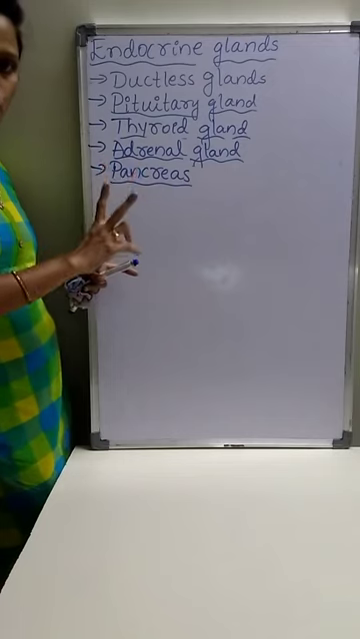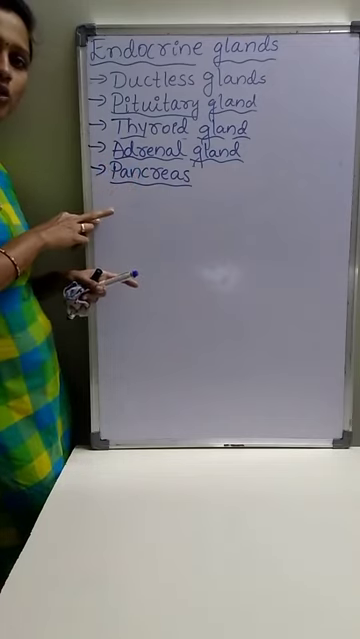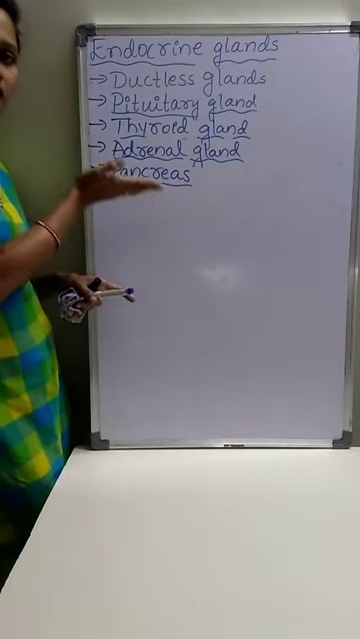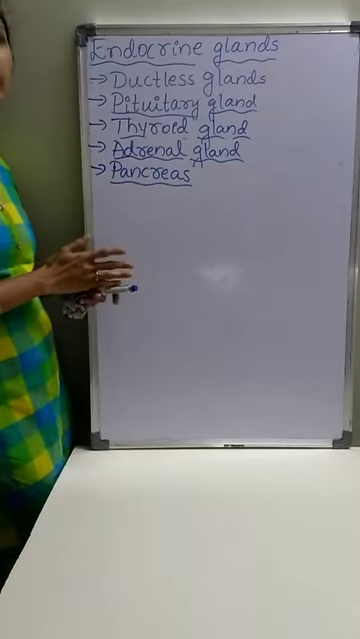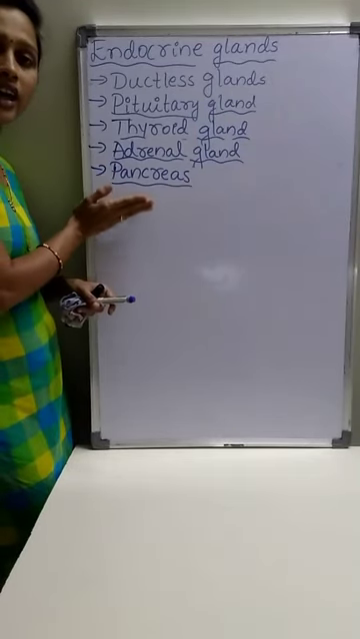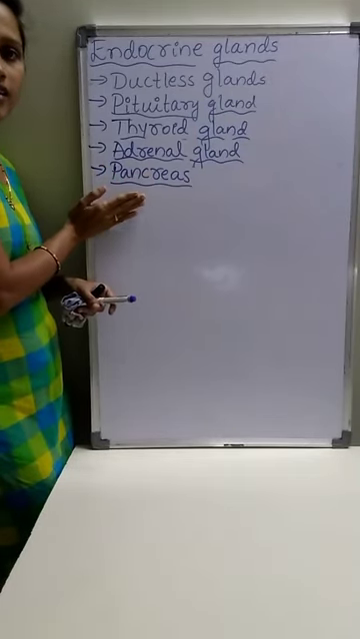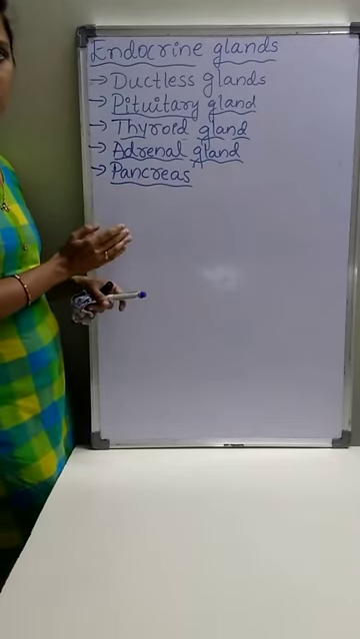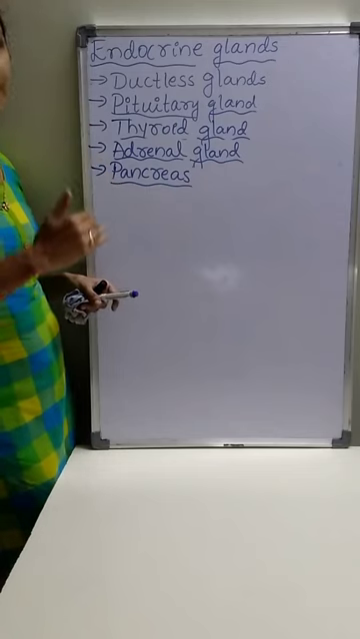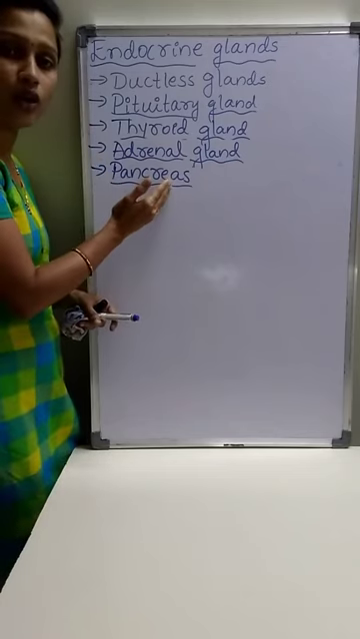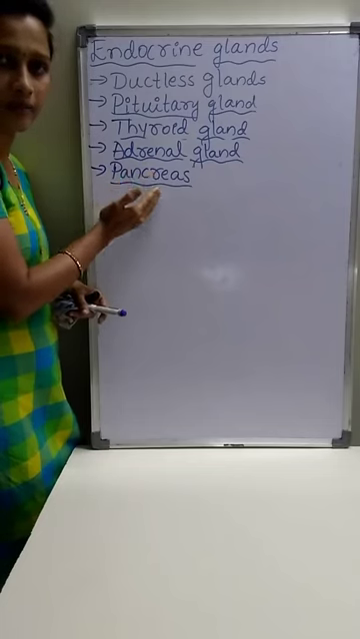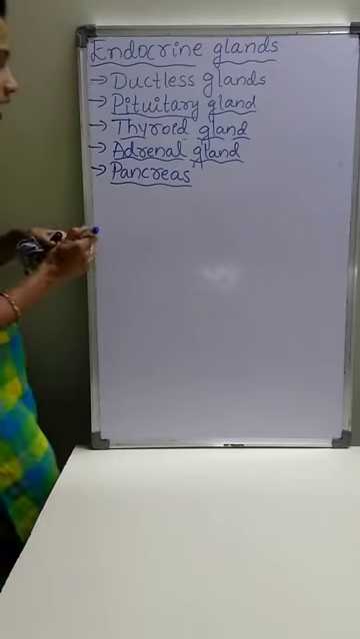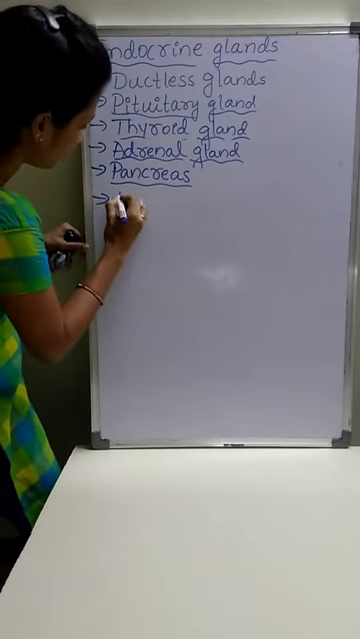Pancreas contains two portions, such as exocrine portion and endocrine portion. Means pancreas behaves as exocrine as well as endocrine gland. The exocrine portion of the pancreas secretes or produces the digestive enzymes which help in the digestion of food, whereas the endocrine portion of the pancreas secretes the hormone called insulin.